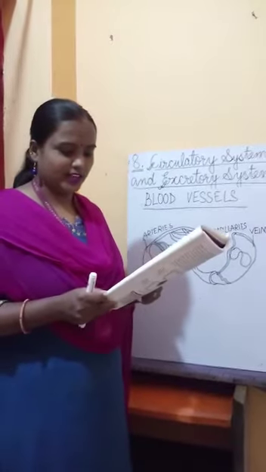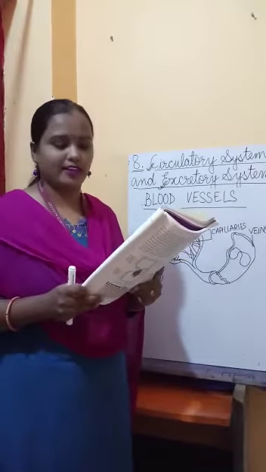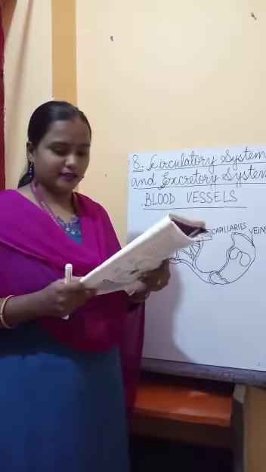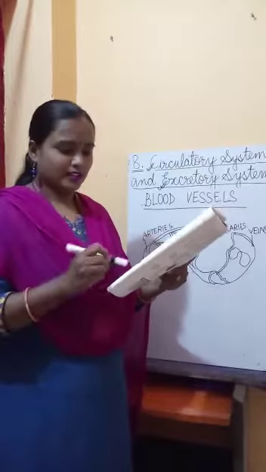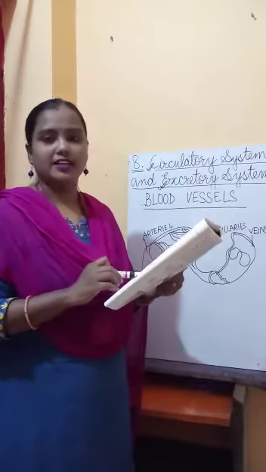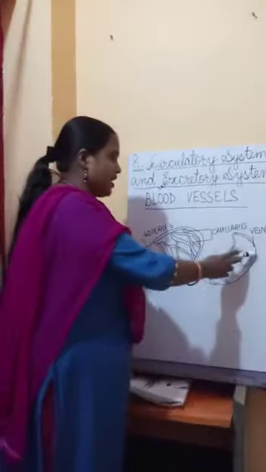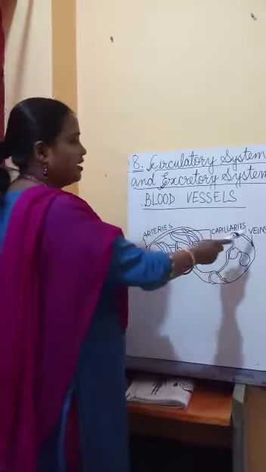You can see the diagram in your book also on page number 70. There is a diagram of blood vessels. You can see we have the arteries, we have the veins and the capillaries.